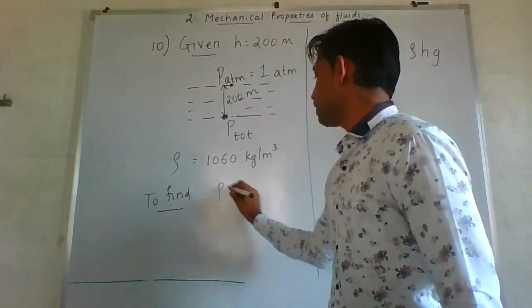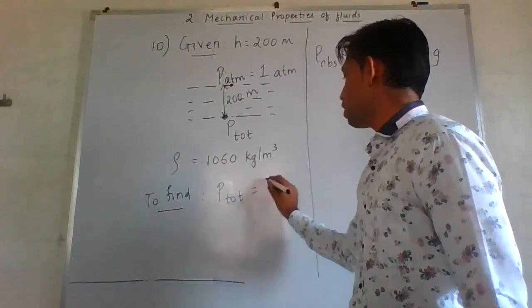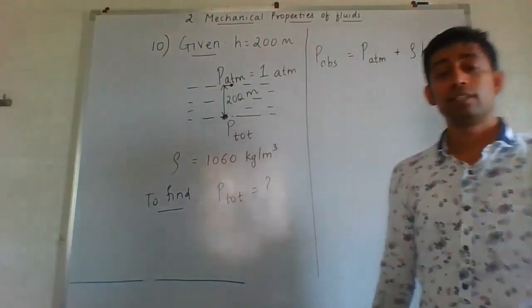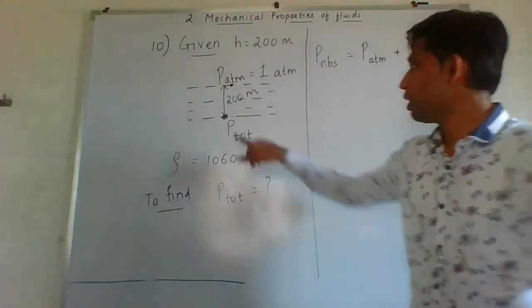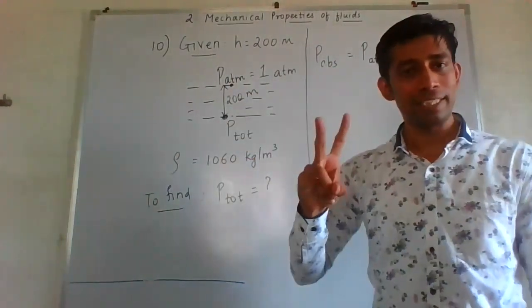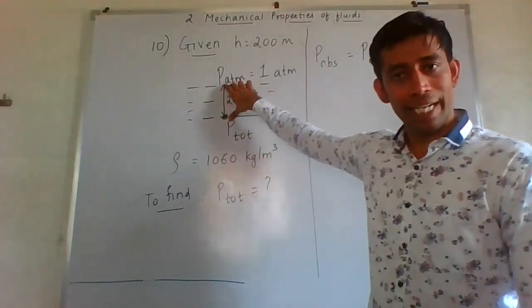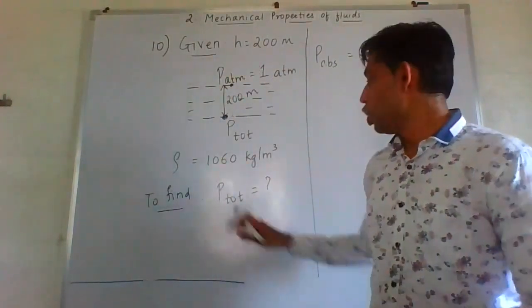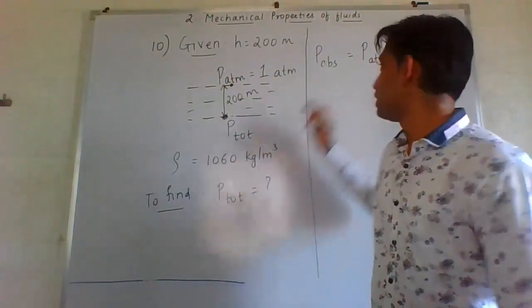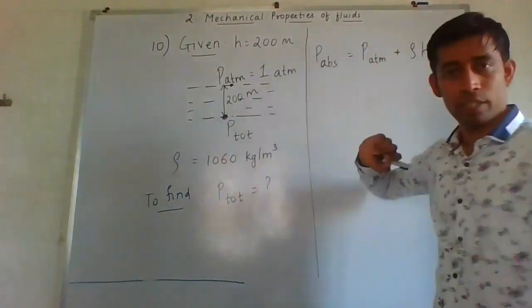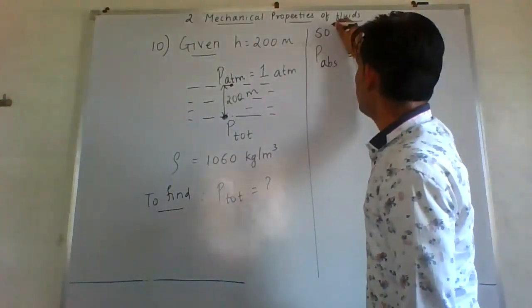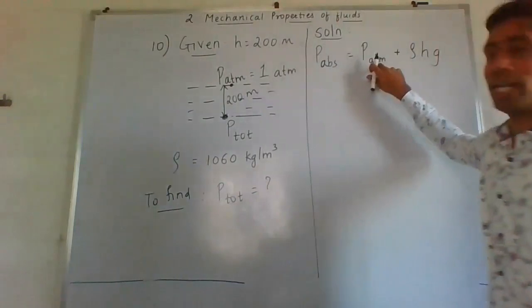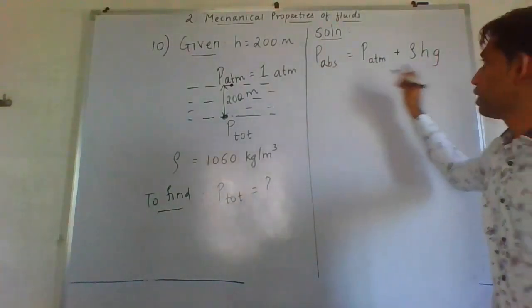Now the question arises, are we finding absolute pressure or are we finding gauge pressure? So you know at this point two pressures are to be considered. First due to this 200 meter and second atmosphere. So we are actually finding total pressure which is equal to absolute. Okay, so here is our solution. The formula is P atmospheric plus rho gh.